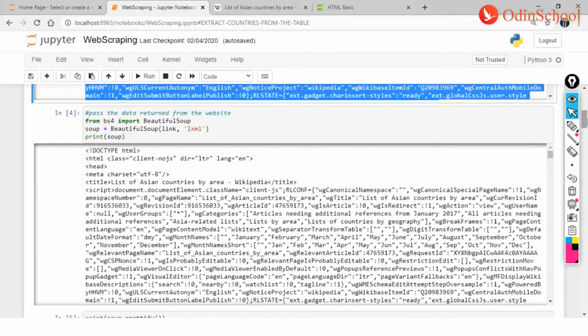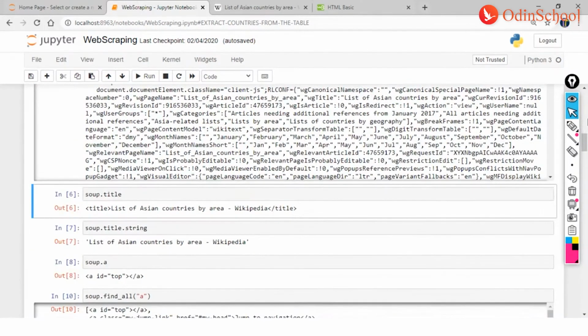Now, what is Beautiful Soup used for? Guys, we have discussed this right at the beginning of the session, but to give you an overview once again, Beautiful Soup is used to ensure that you have data or properties extracted from the website or from the required place. So I'm using from BS4 import Beautiful Soup, and soup is equal to Beautiful Soup, but then how do I want this information to get parsed? It would be LXML, and then I'm printing my soup.